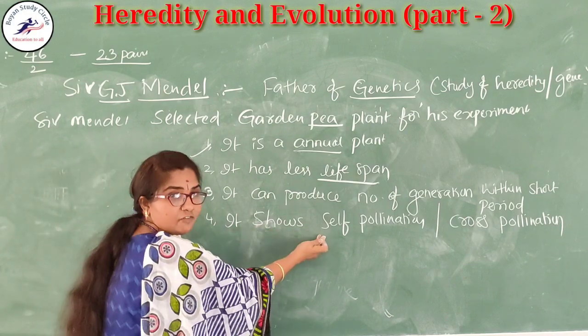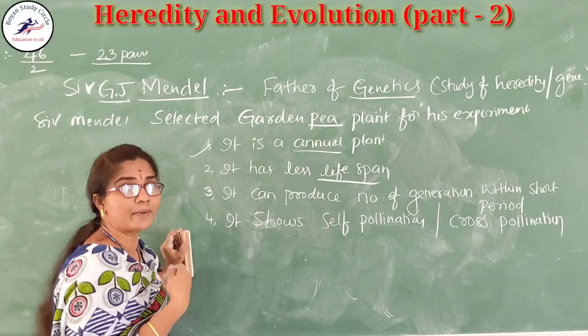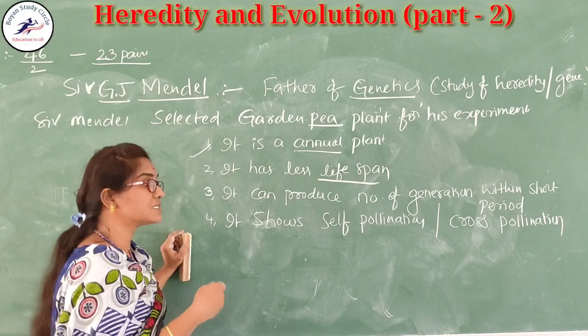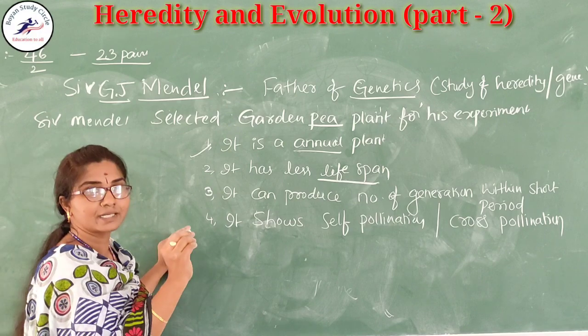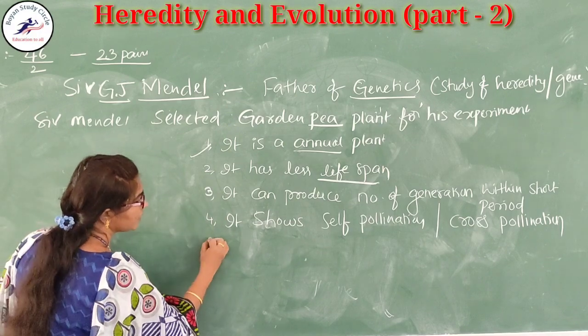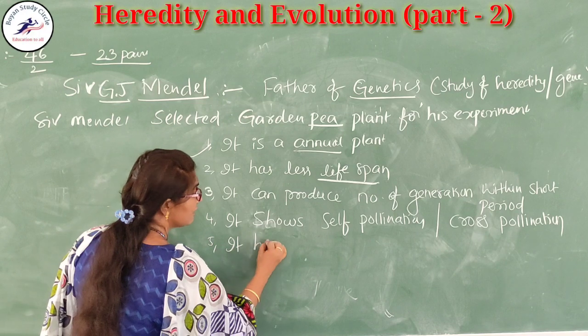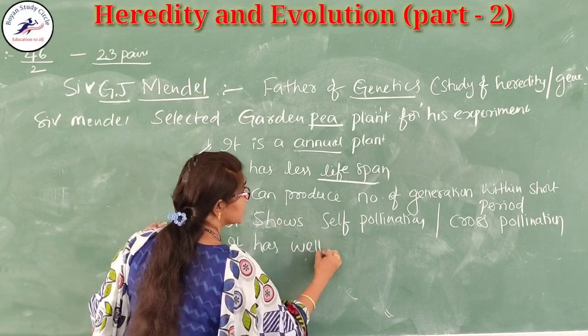Naturally it shows self-pollination, but in laboratory conditions, it can also show cross-pollination. So he selected the pea plant. And it has well defined characters.